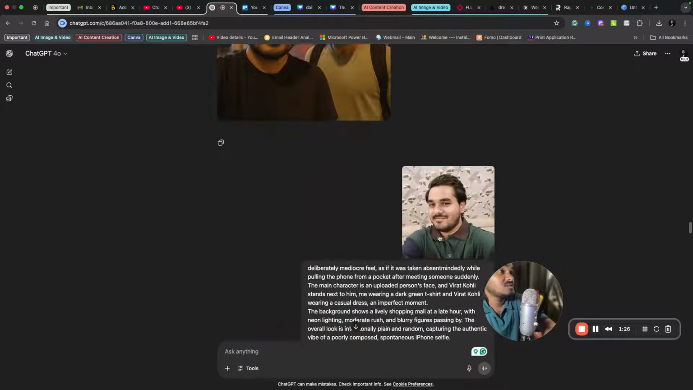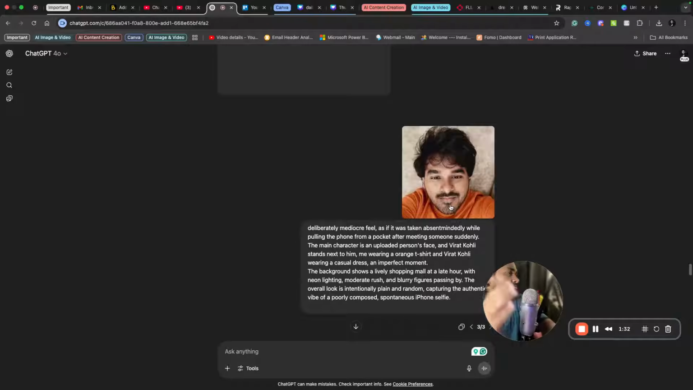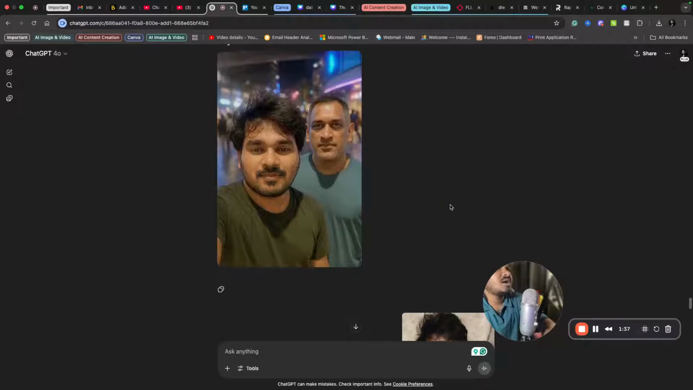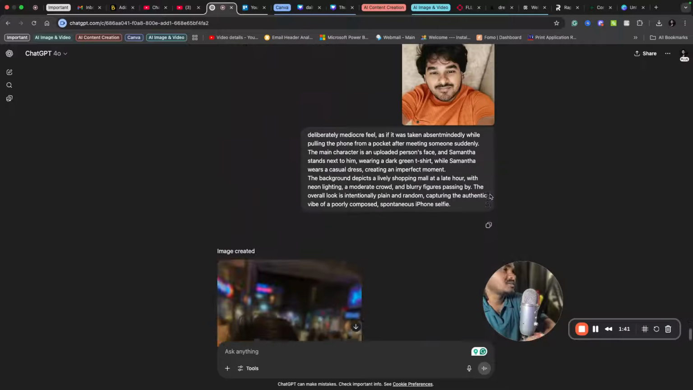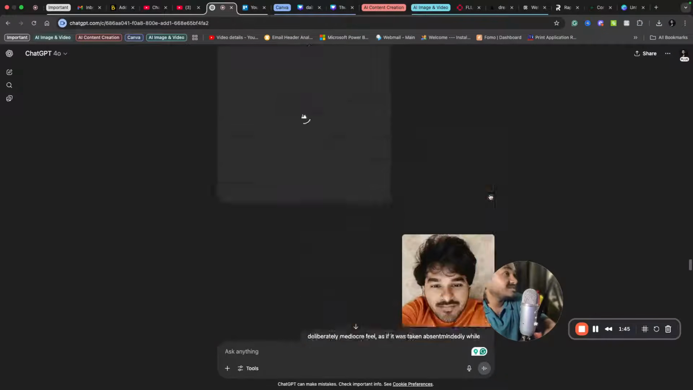And these are a few, again, the selfie with Virat Kohli. And if you feel that it is not close, you can upload another image and get another selfie. And I have created some selfies with Dhoni as well. So you can create selfies with whoever you wish. It's so easy to do that.